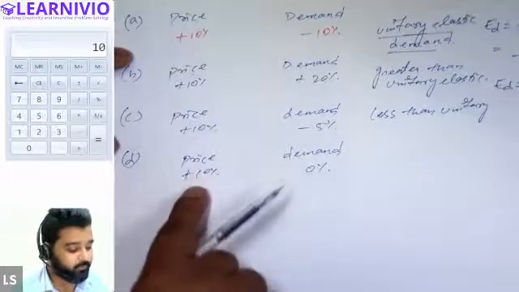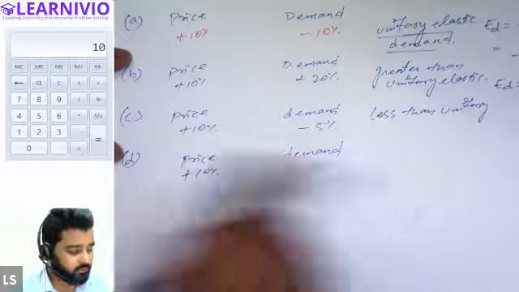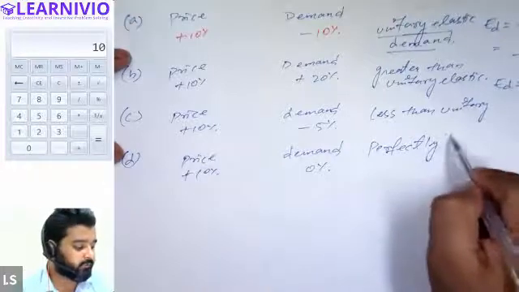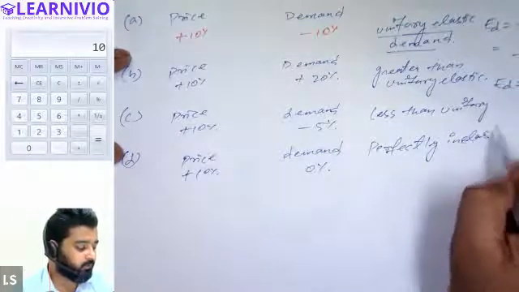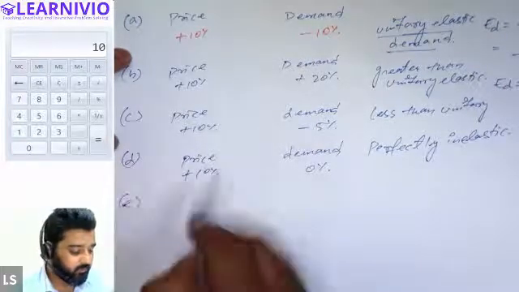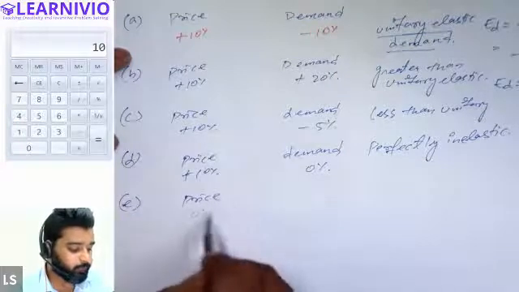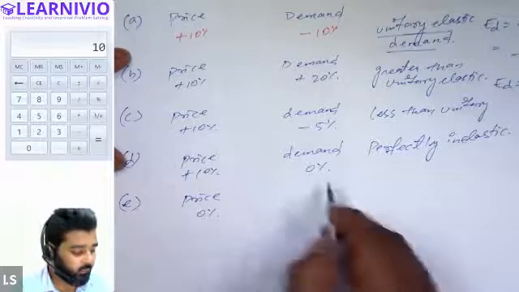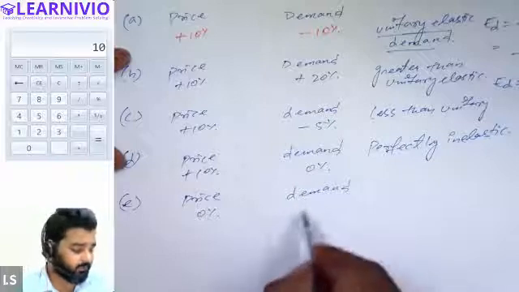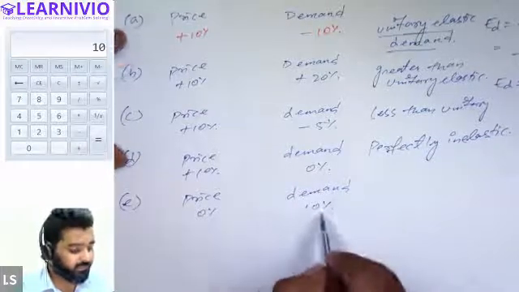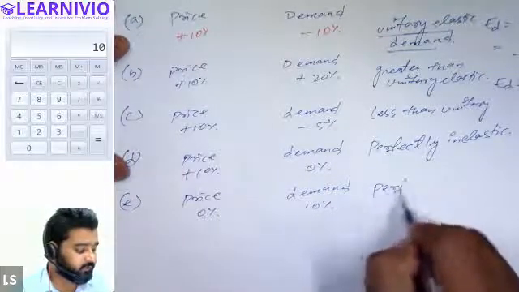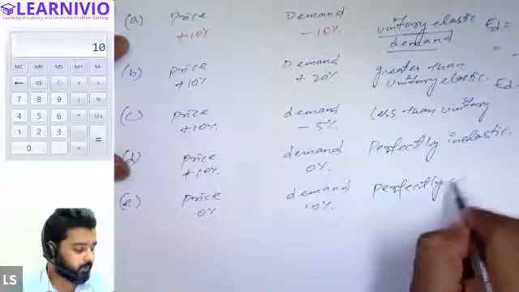For example, price is changing by 10%, but there is no change in demand of the commodity. This is called perfectly inelastic demand. Demand is not affected by the change in price in any manner whatsoever. And there is a last category, when there is no change in price of the commodity, 0% change in price, still demand is changing. Let's say demand is changing by 10% without any change in price of the commodity. We call this situation perfectly elastic demand.